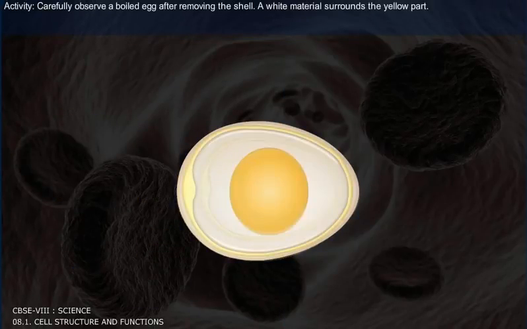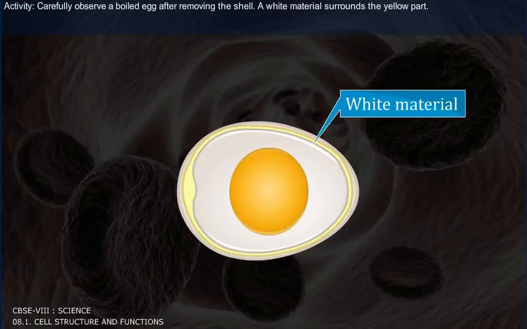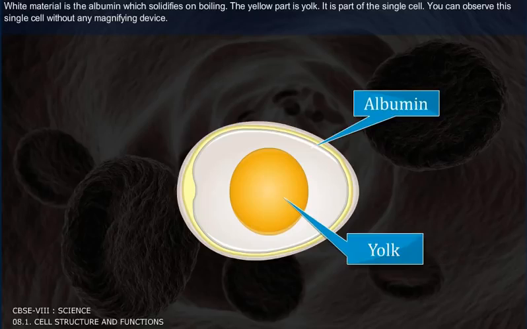Activity. Carefully observe a boiled egg after removing the shell. A white material surrounds the yellow part. The white material is albumin, which solidifies on boiling. The yellow part is the yolk. It is part of the single cell. You can observe this single cell without any magnifying device.